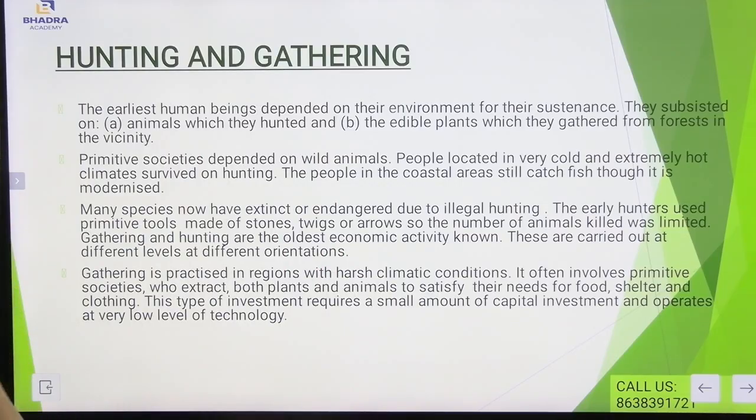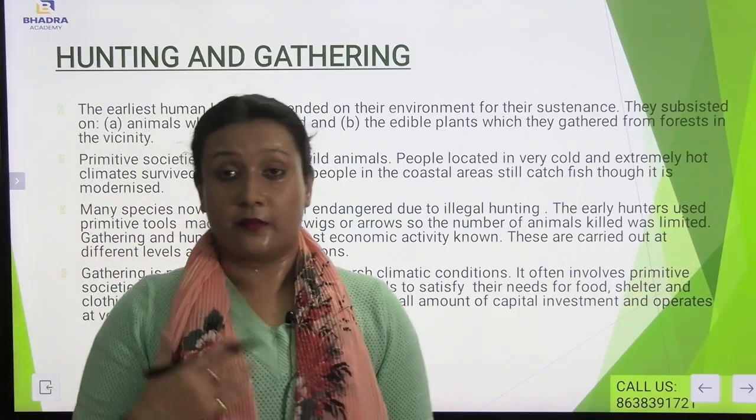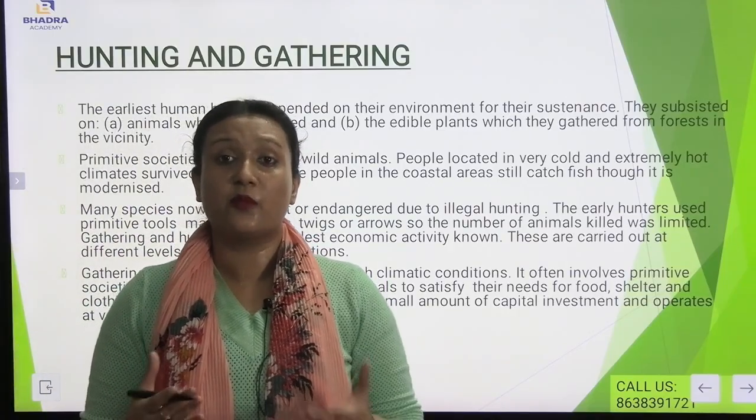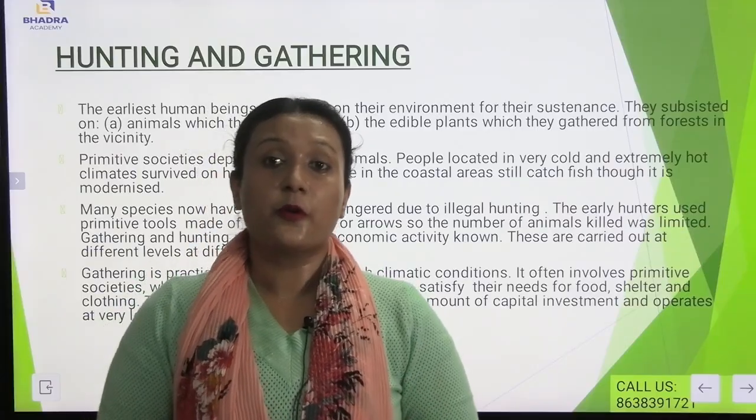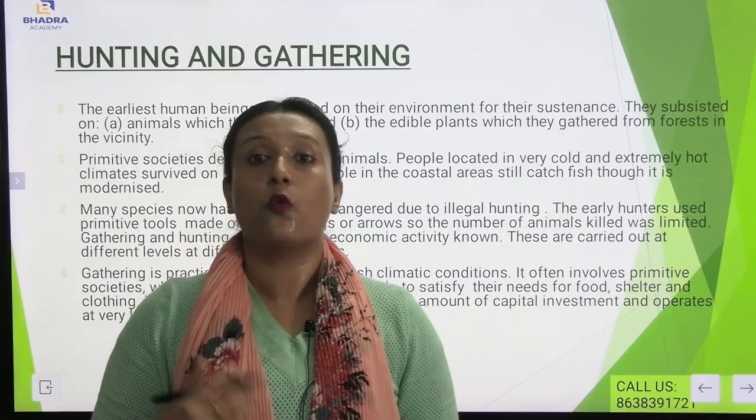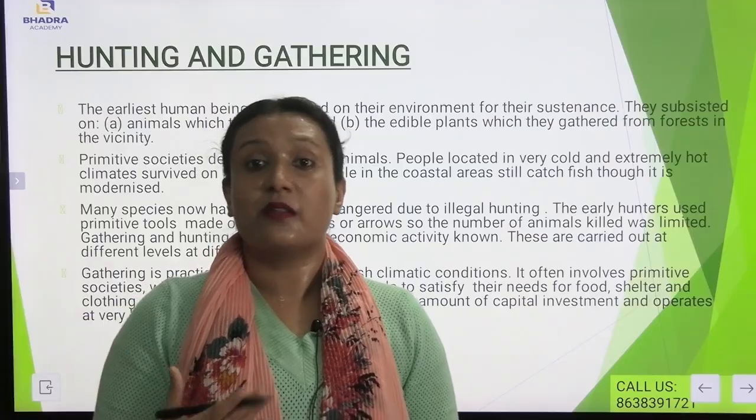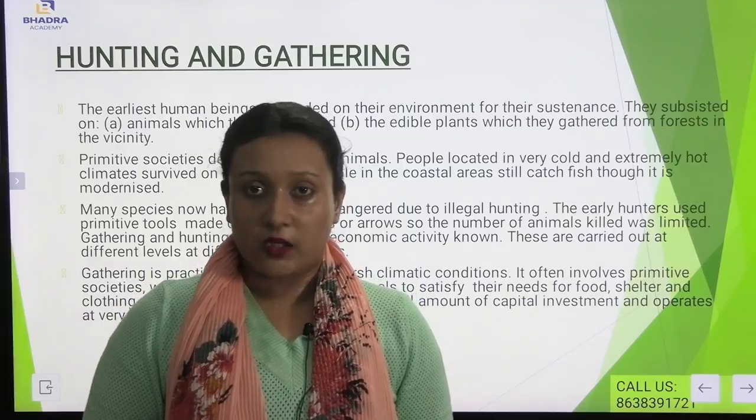Also, on the other hand, these are carried out at different levels. Gathering is practiced in regions with harsh climatic conditions. It often involves primitive society who extract both plants and animals to satisfy their needs for food, shelter, and clothing. Hunting and gathering is one of the oldest activities ever found.